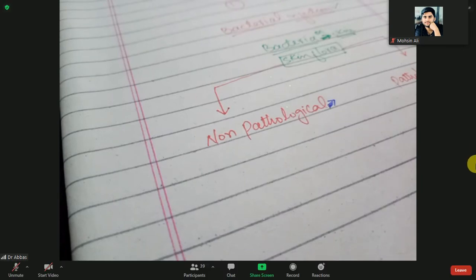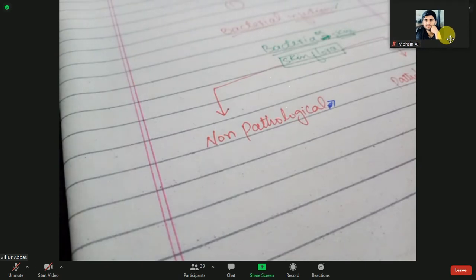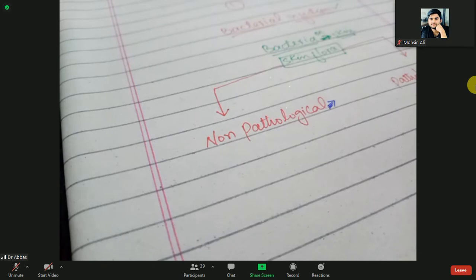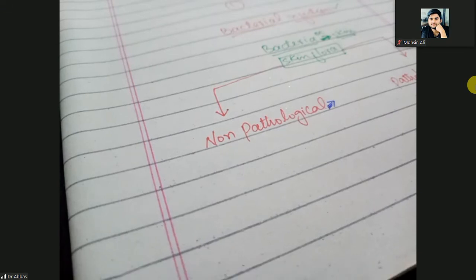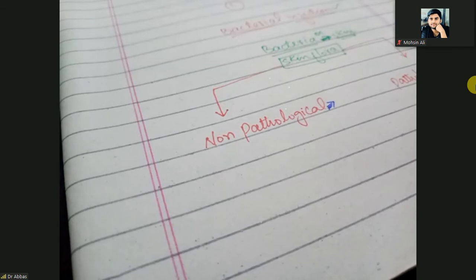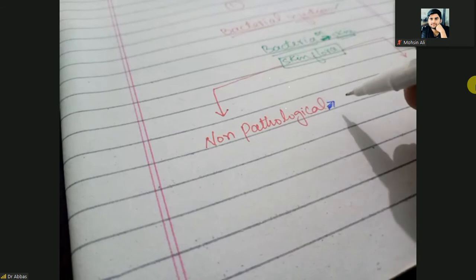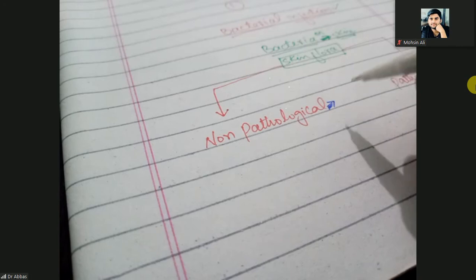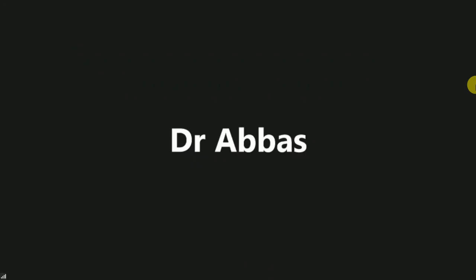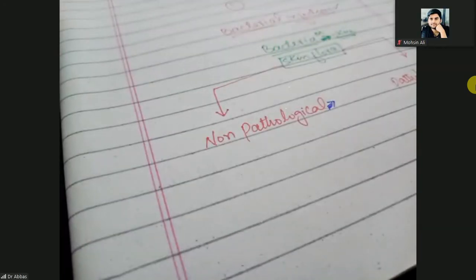Maybe in your biology classes you have studied the interaction between organisms, the commensal. So these are the commensals. They are getting benefits from the skin and providing benefit to the skin. It means there is mutual commensalism. So non-pathological skin flora are those bacteria residing over the skin for a long period of time, and they are not giving any problem to the skin.